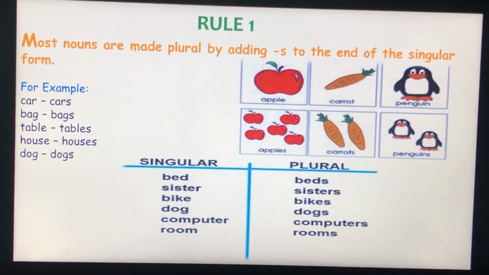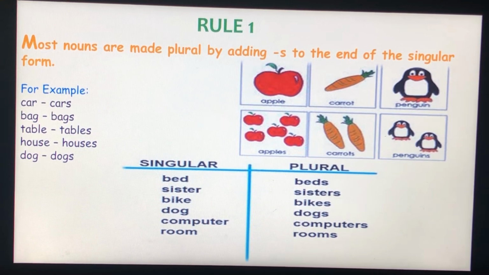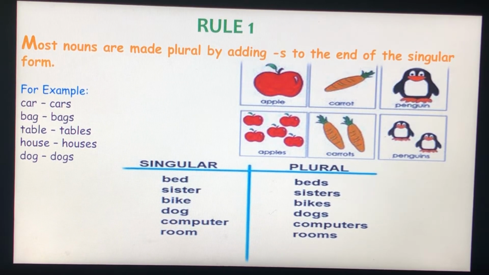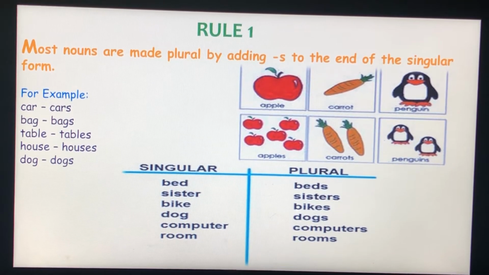Rule 1. Most nouns are made plural by adding s to the end of the singular form. For example, car, cars, bag, bags, table, tables, house, houses, dog, dogs.